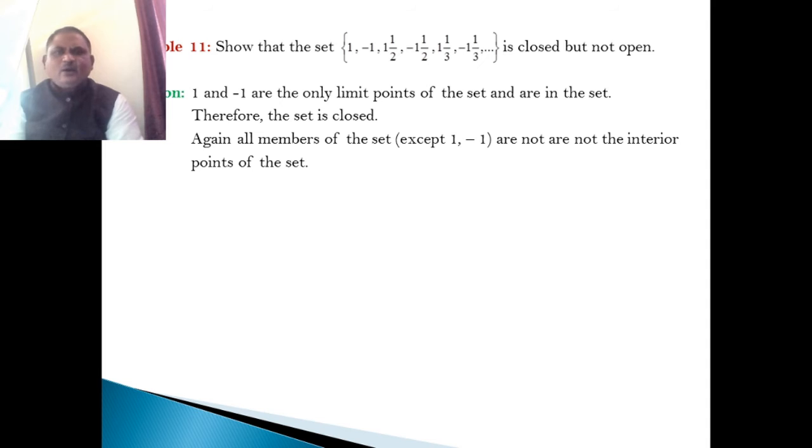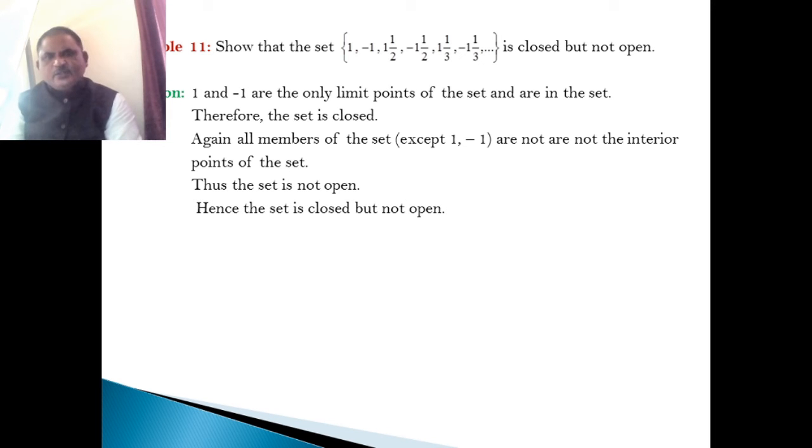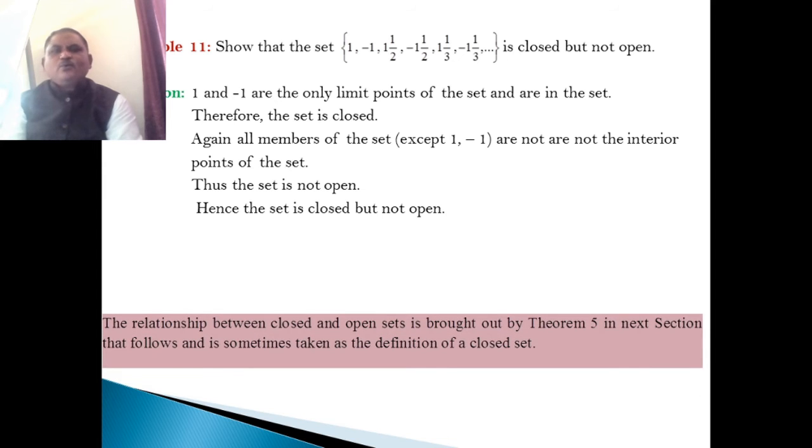But again, all members of the set except 1 and minus 1 are not interior points of the set. Only these two points, minus 1 and plus 1, are limit points, but all other points are not interior points of the set, and thus the set is not open. And hence, this given set is a closed set but not an open set.